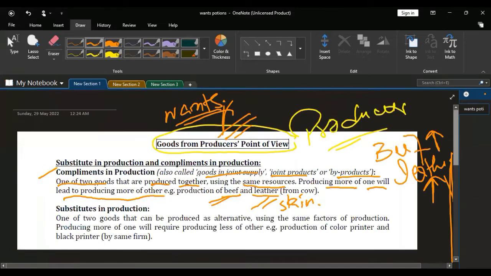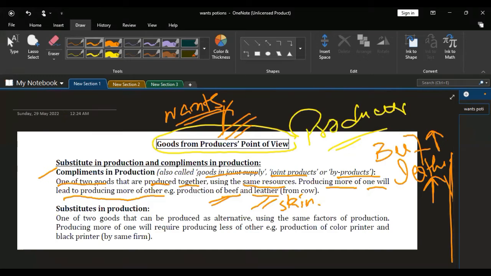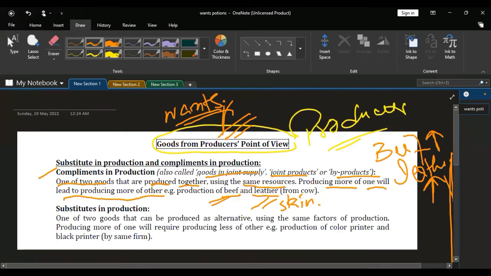So a single process that can create two products is called complement in production, or such goods are called byproducts or joint products. The second type is substitutes in production.